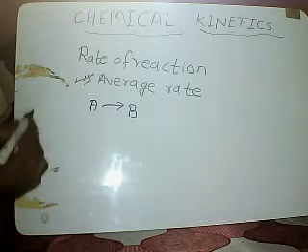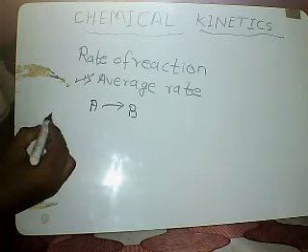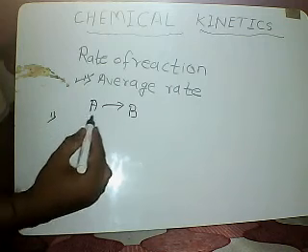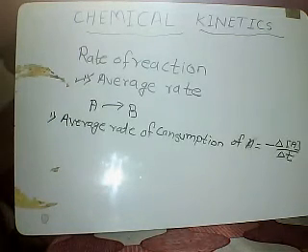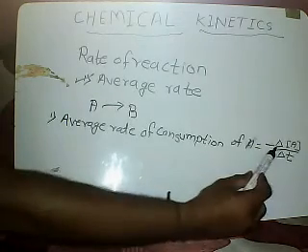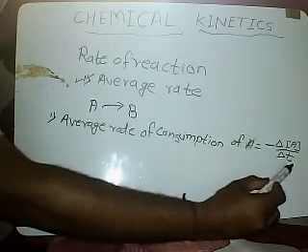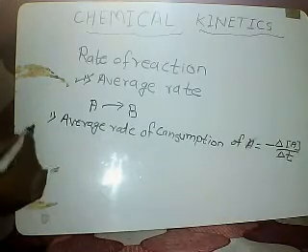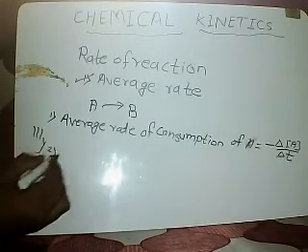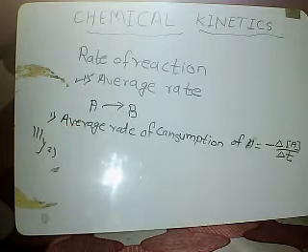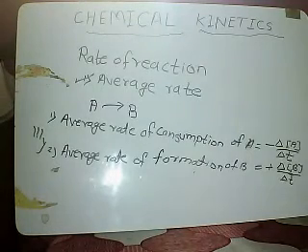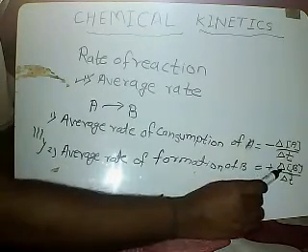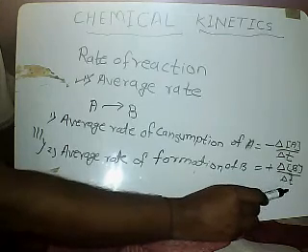Then the average rate, in case of the reactant, average rate of consumption of A is equal to minus delta concentration of A upon delta T. Similarly, in case of the product B, average rate of formation of B is equal to plus delta concentration of B upon delta T.